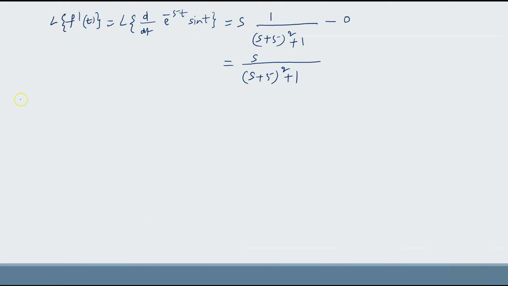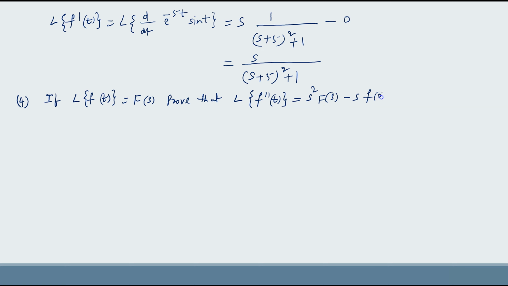Now let us see one more question. In this question, let us prove: if L of f of t equals F of s, prove that L of f double dash of t equals s square F of s minus s f of 0 minus f dash of 0.